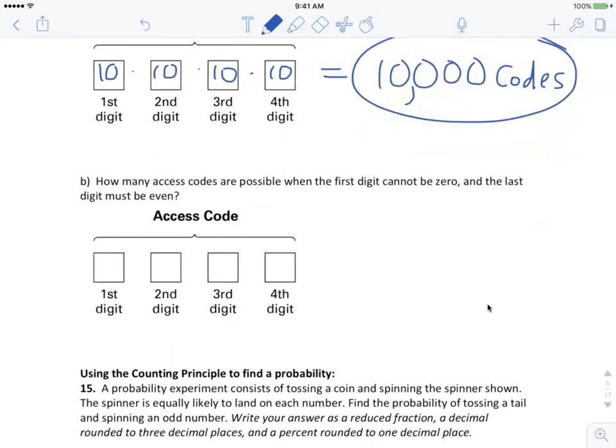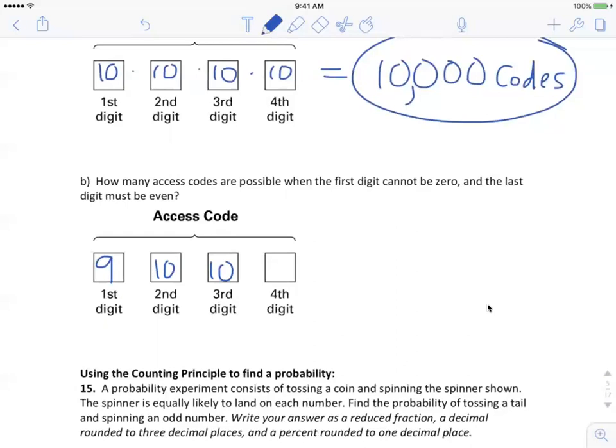Okay, so now we go to that first digit. It cannot be 0, but it can be anything else. So then we have 9 choices for that digit. There's no restriction on the second digit, so I've got all 10 to choose from. Same with the third. And then that last digit has to be even.